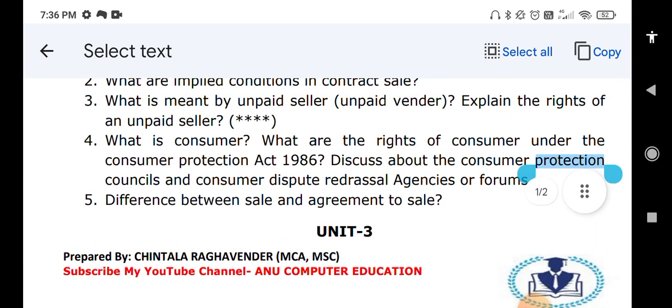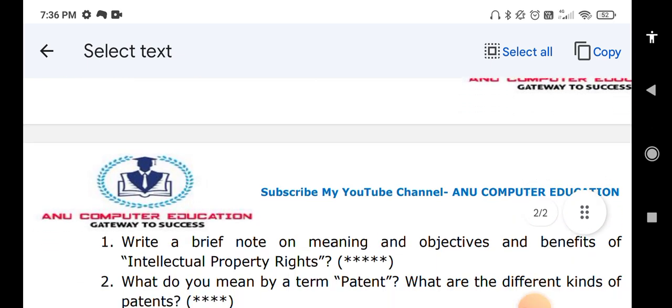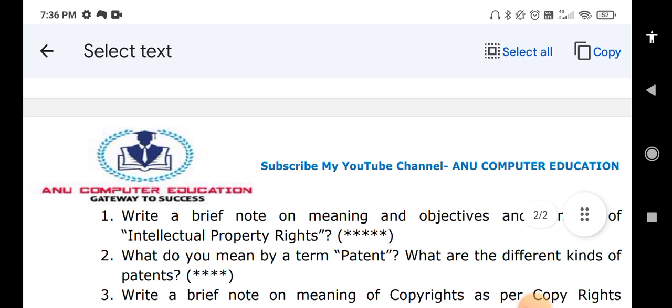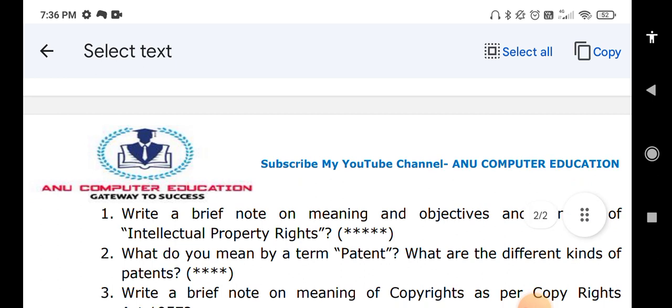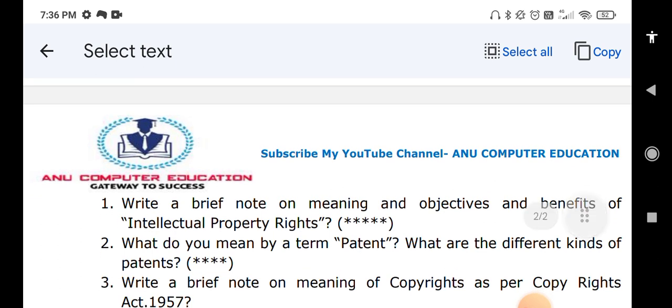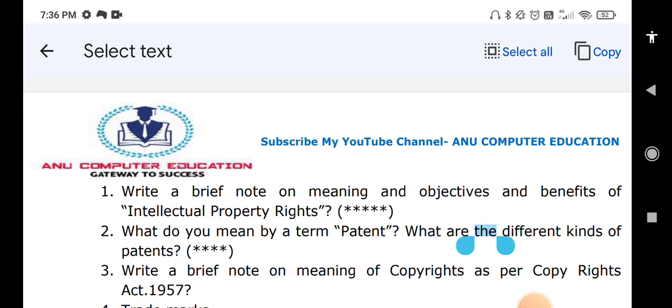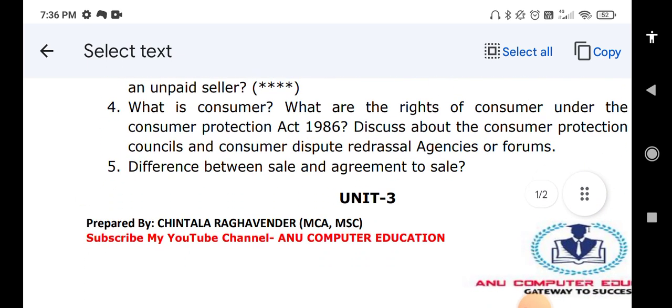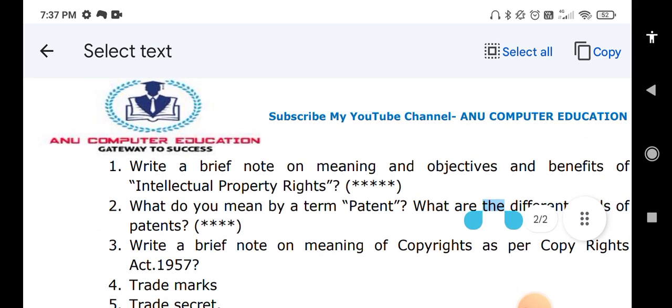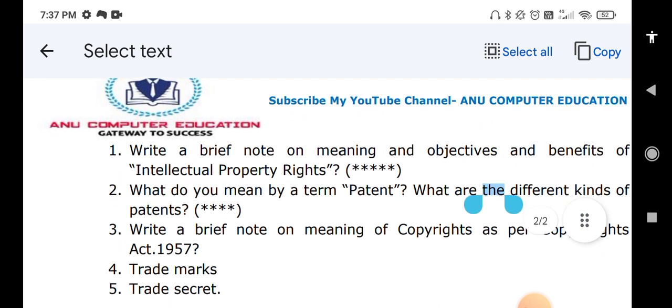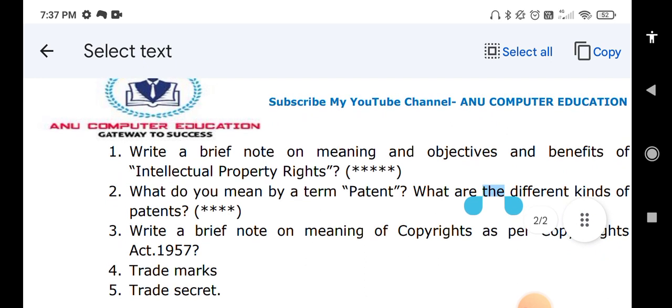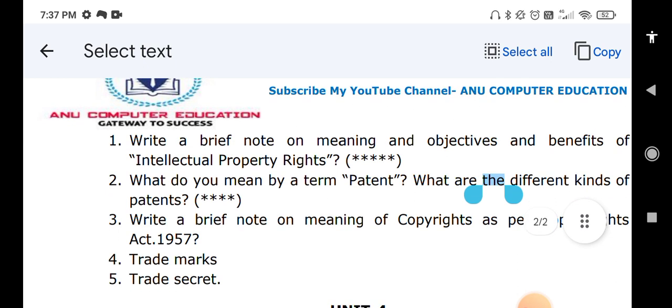Okay, what do you mean by patent, and what are the different kinds of patent. This is also one of the very important ones. Next, what do you mean by copyrights, and the Copyright Act 1957. You have to explain everything in detail. Now in the next unit, the fourth and fifth questions are short answers: trademark and trade secret. So these are 4 marks questions.